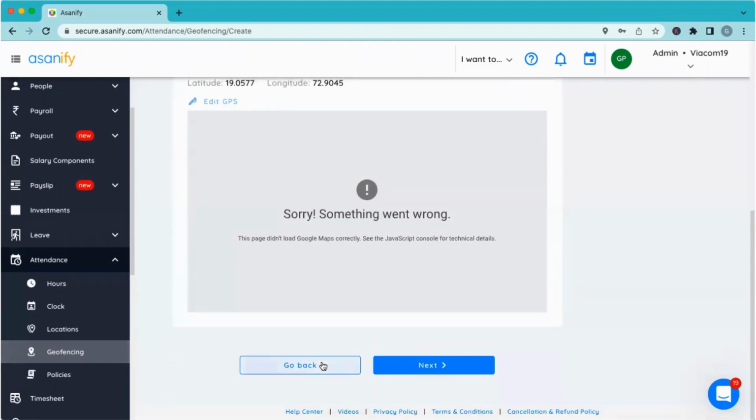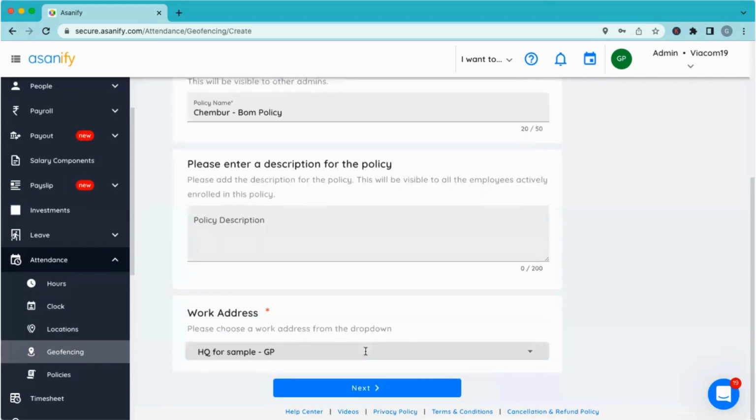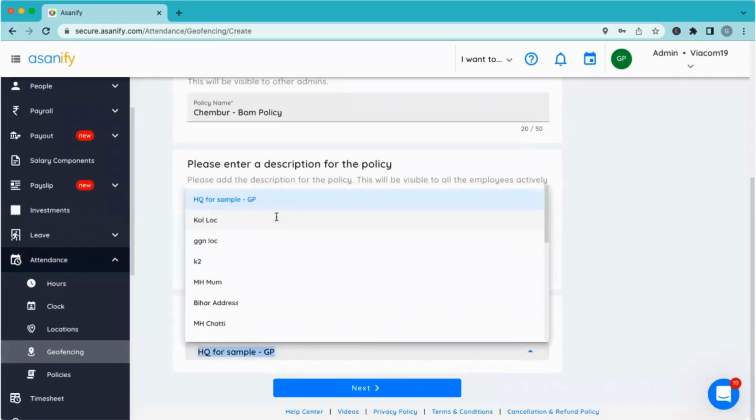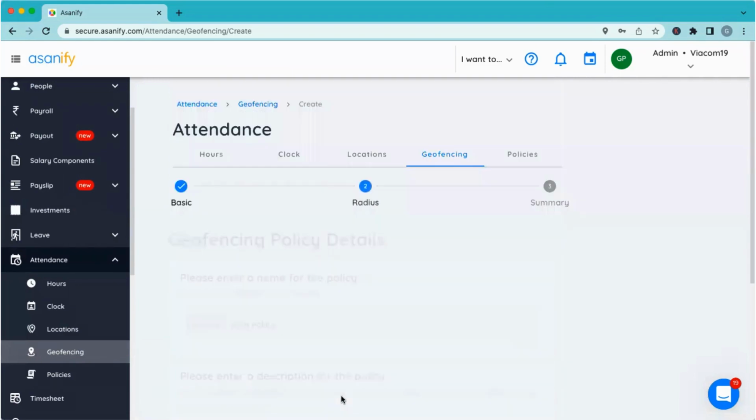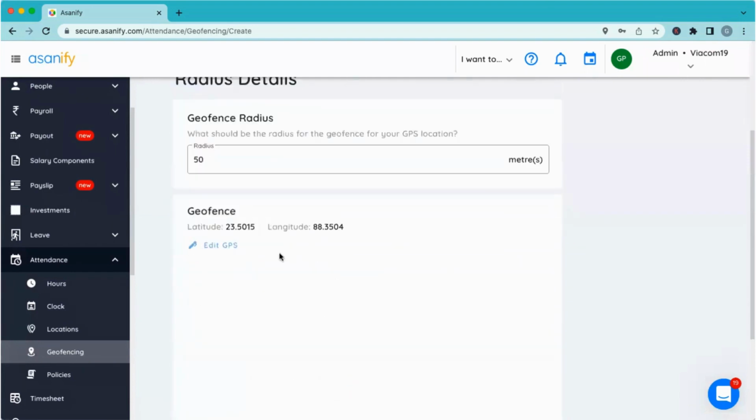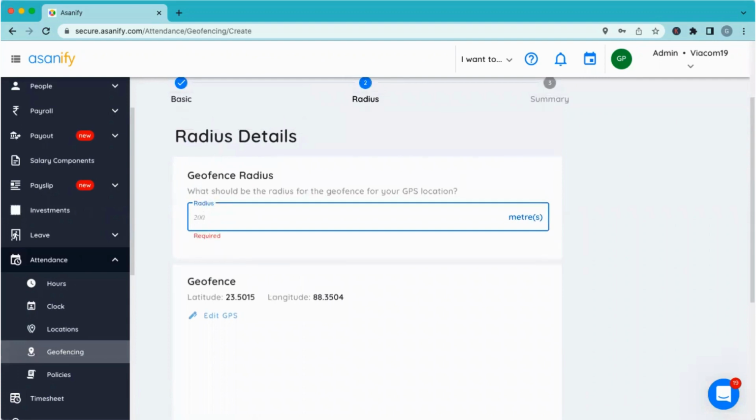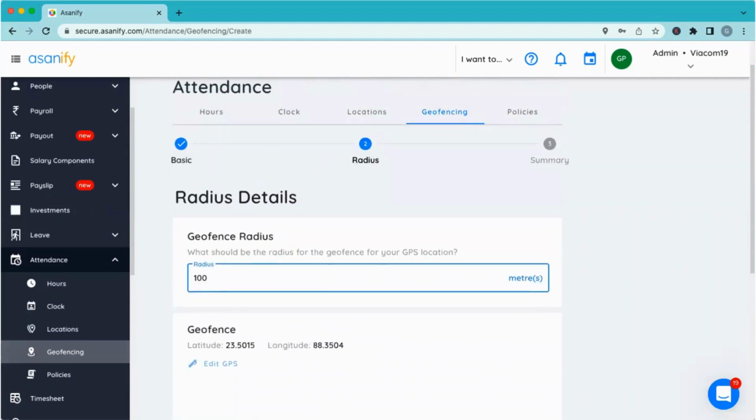And you can then define what is the radius that you want for this particular geofence policy. You can define whether you want a 50-meter acceptance or a 100-meter acceptance, or whatever radius you define. Now, this is a function of how big an office space is. There are some large companies that we work with where the office itself is spread over a 300-meter radius.